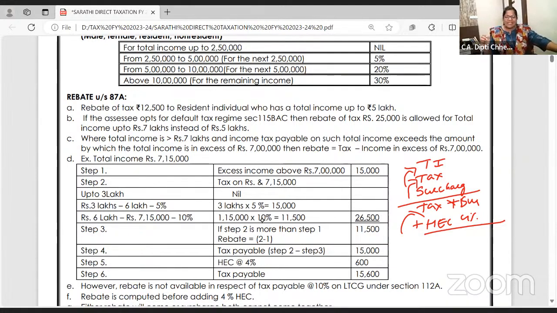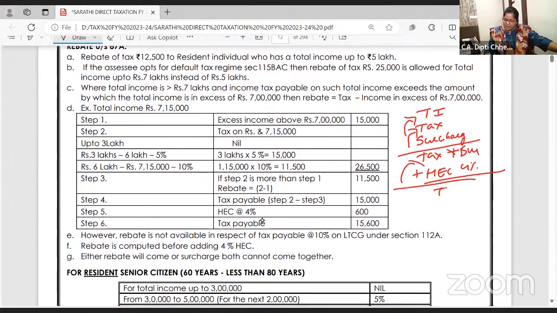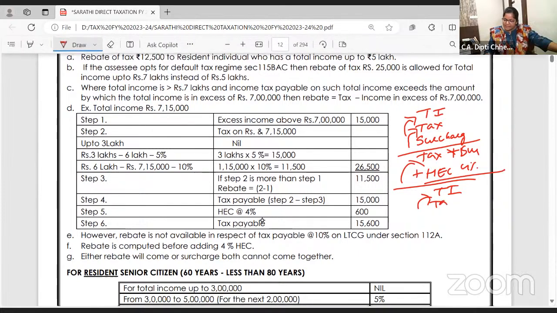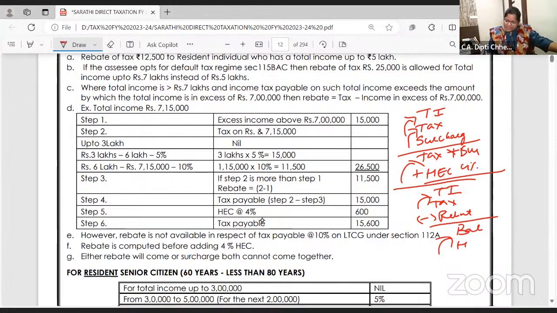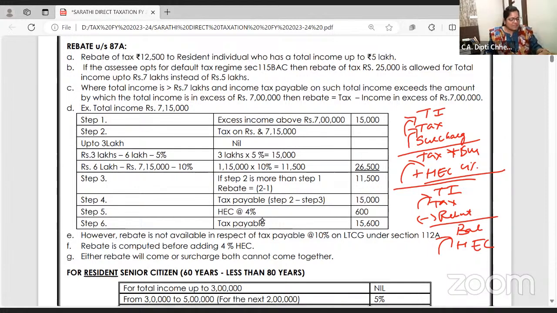So is the concept clear? Tax is calculated on income. Surcharge is calculated on tax. Health and education cess is calculated on tax plus surcharge. Clear? All right. If there is a rebate on your total income, calculate the tax. Where the rebate comes in, I will say. But subtract the rebate under section 87A, and on the balance tax after the rebate pay 4% health and education cess.